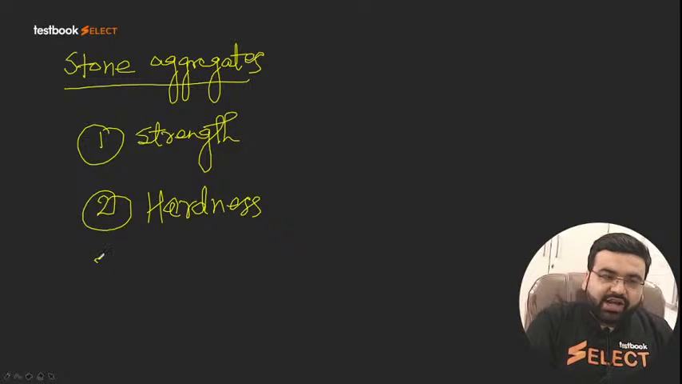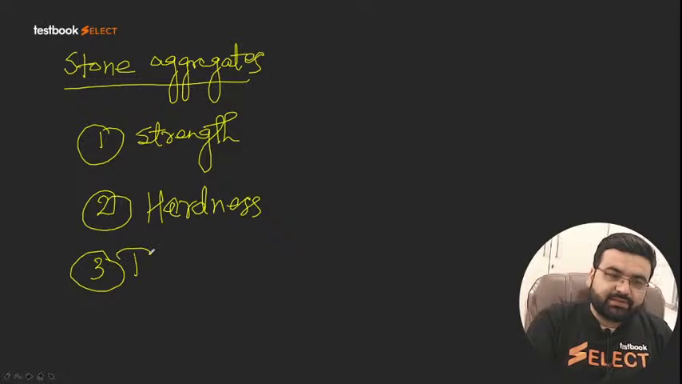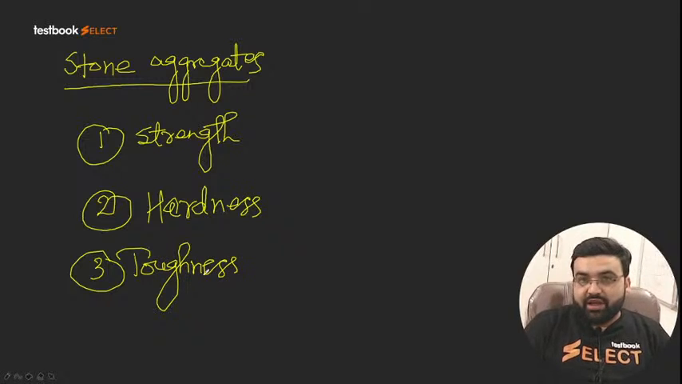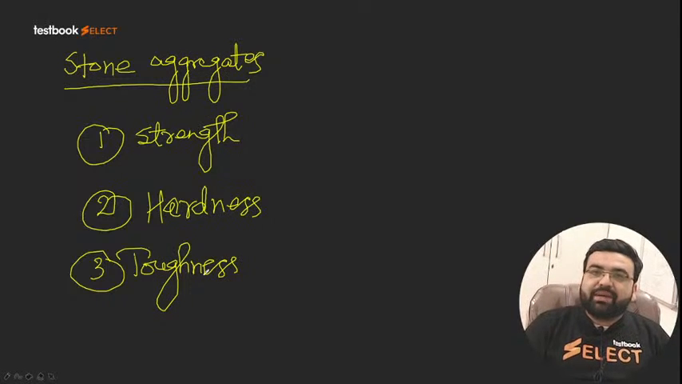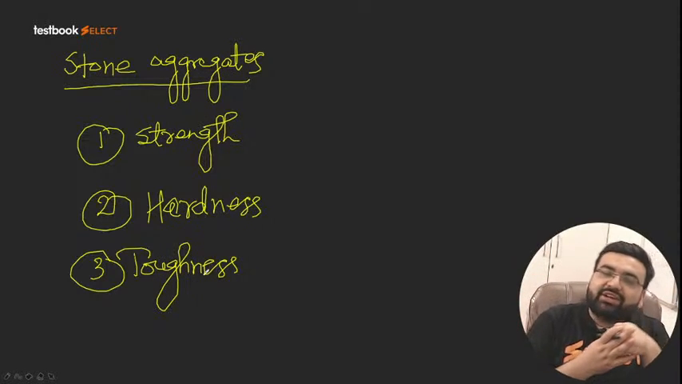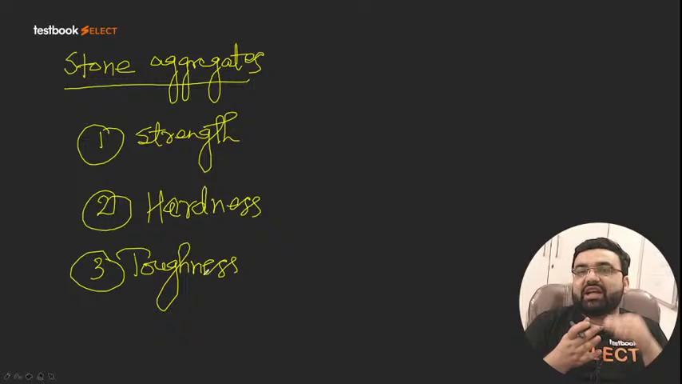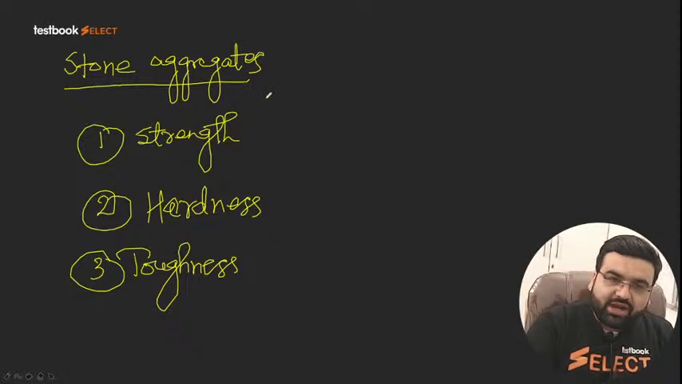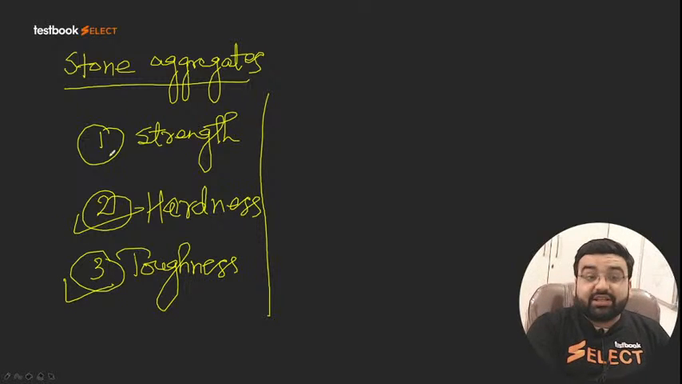Third one, it should have proper toughness. That is the number 3 property of the stone aggregates which can be used in pavement. It should be properly tough. Tough means how much impact load can it resist, or how much energy can it absorb per unit volume is called the toughness.